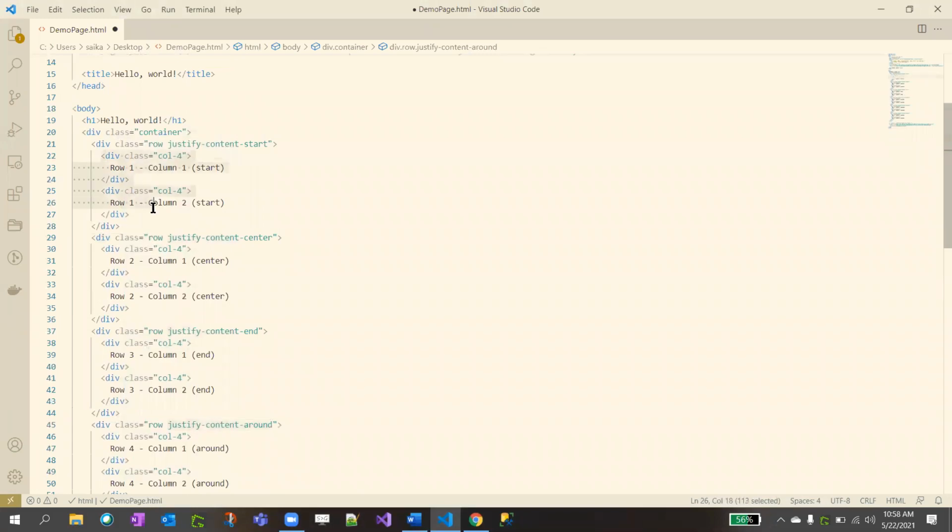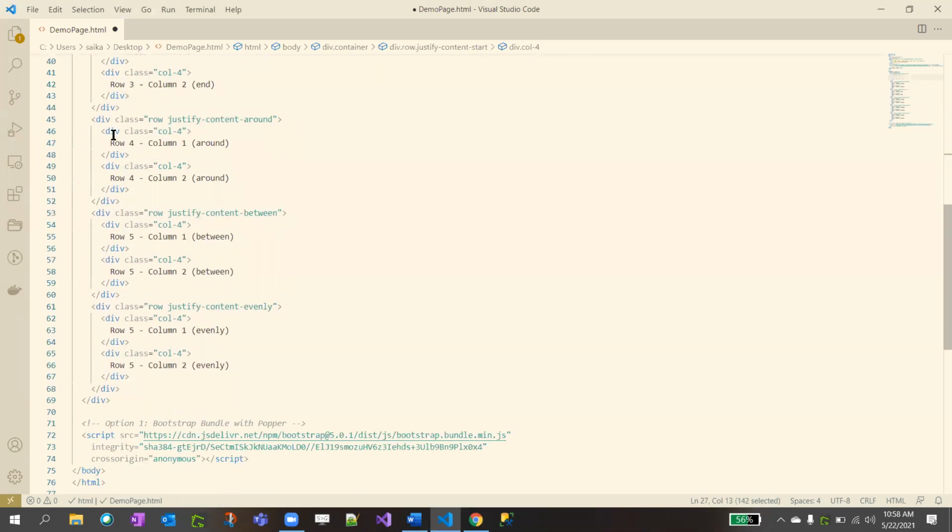You might ask, since the column size is 12, why we give only column 4, 4? I want the third column to be empty. That's why I didn't give that space. Okay, justify-content-around gives the space around those two div elements, and between means between those two div elements. Around means outside the div elements. Between means give the space between the div elements, right? Evenly means distribute even size. Don't give space around or between, but distribute it equally. Okay, this is clear, right?